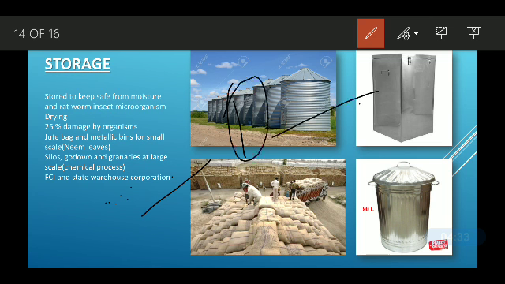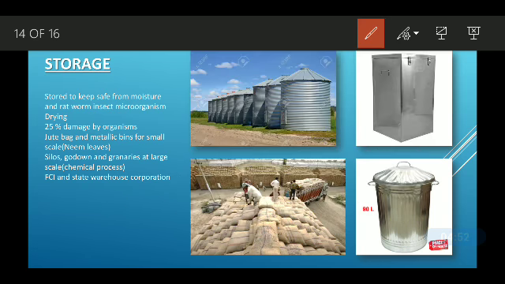For future use. And then second is to protect it from organisms like rats, insects, and other microbes. So it is necessary to protect it.